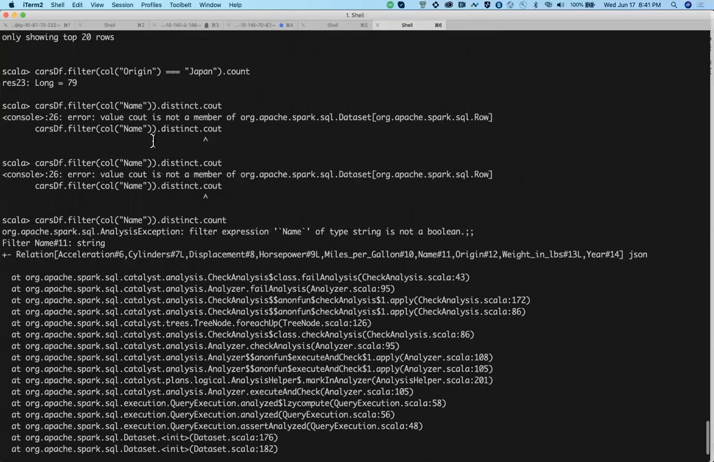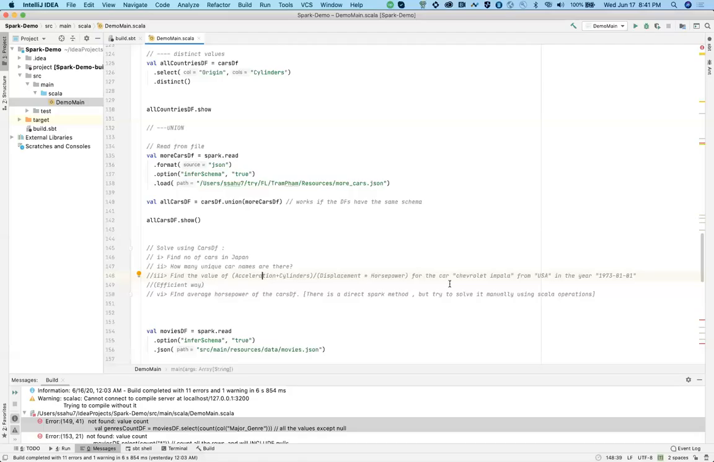Acceleration, cylinder, displacement, horsepower, all these things, correct? So what I want is for the car named this particular thing from the origin USA in the year this. So if you see there's a year column also, right? So you just use multiple filters. Correct. So for all these properties, you will find a particular car, and for that particular car, I want this